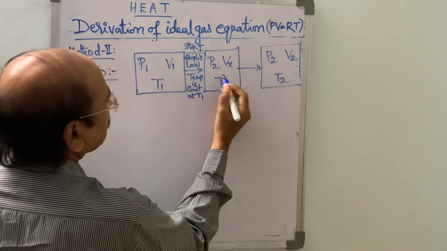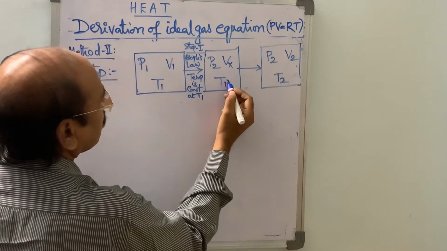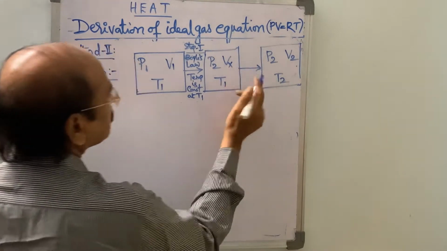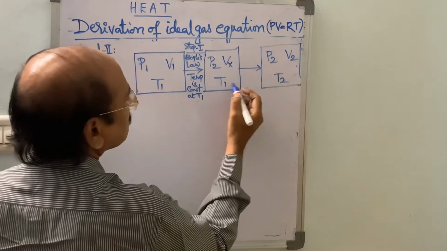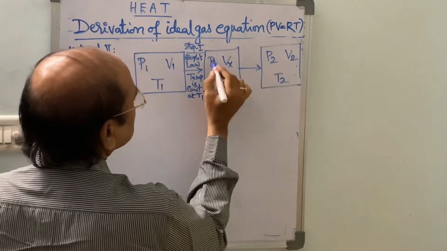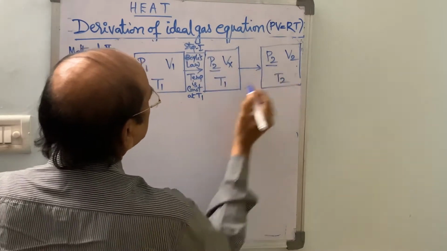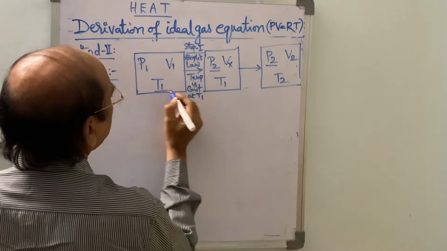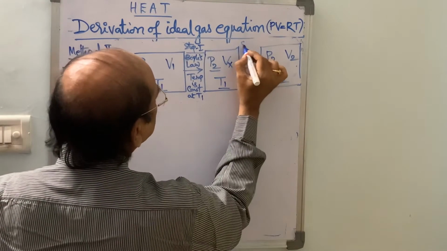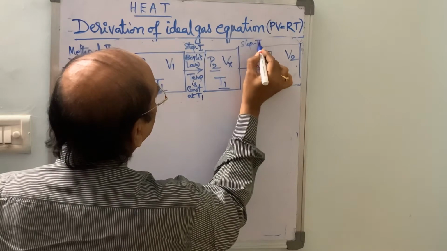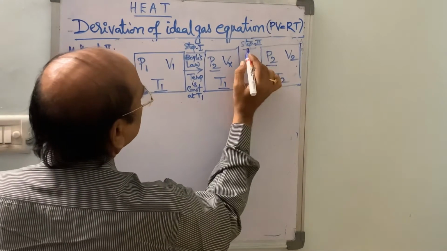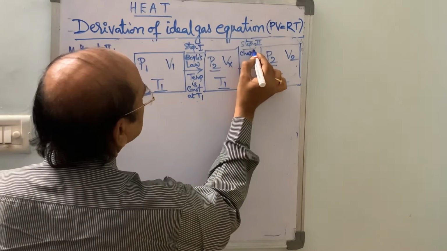So after completing this first step, let us assume that the second, final step happens. By changing temperature from T1 to T2, let us keep the pressure constant. Here T1 is constant in the first step. In the second step, Charles' first law holds good.